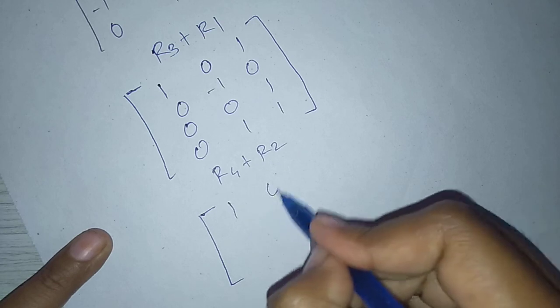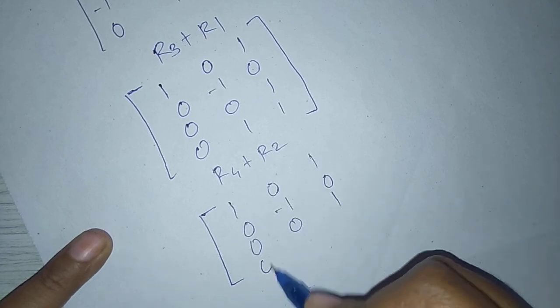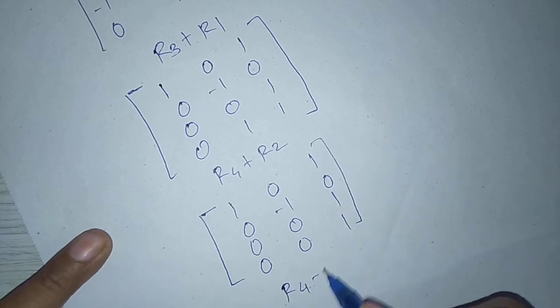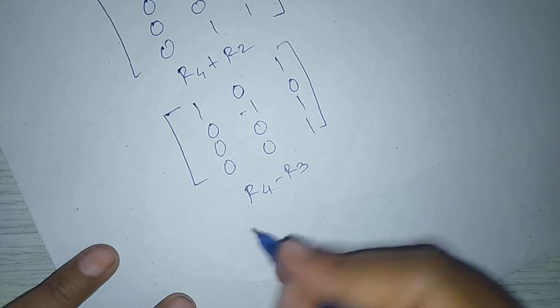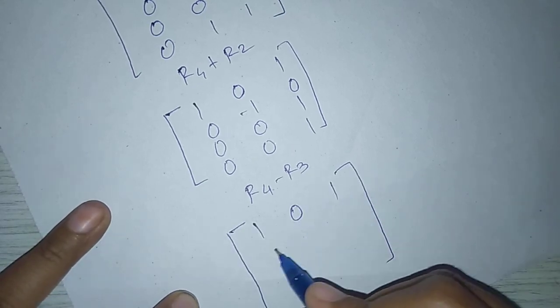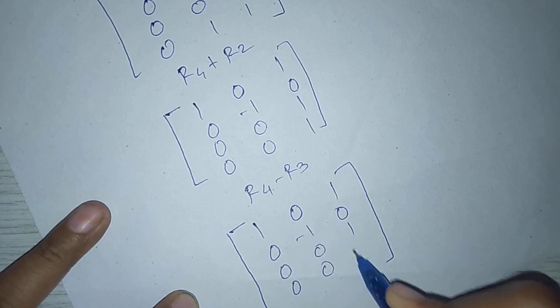We get 1, 0, 1, 0, minus 1, 0, 0, 0, 1, 0, 0, 1. Next row operation R4 minus R3. The matrix becomes 1, 0, 1, 0, minus 1, 0, 0, 0, 1, 0, 0, 0.